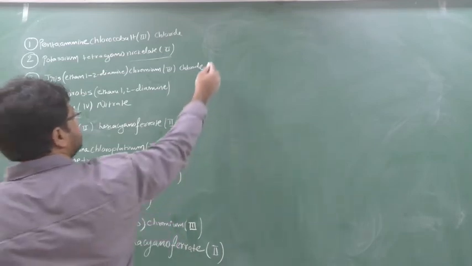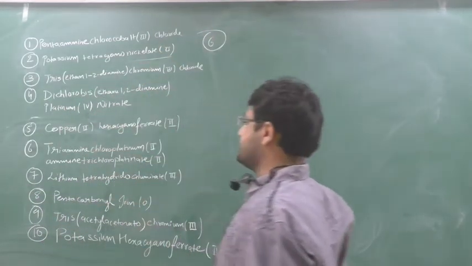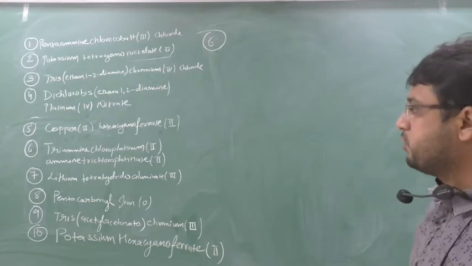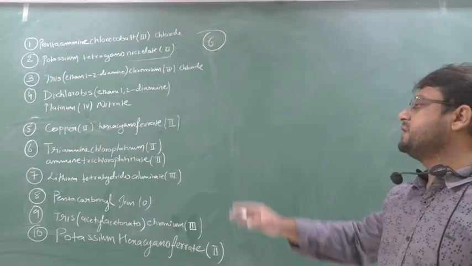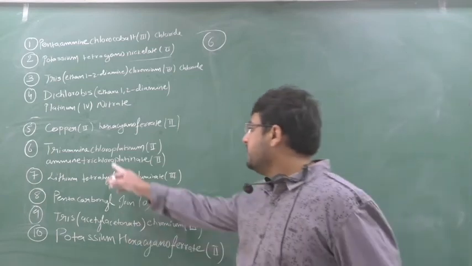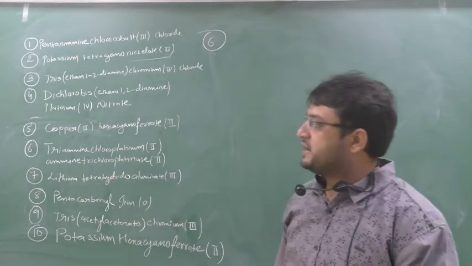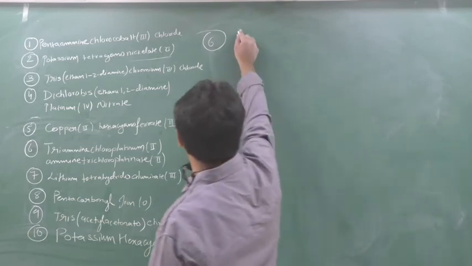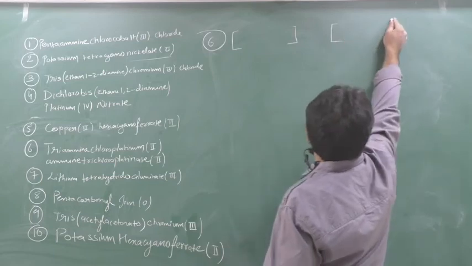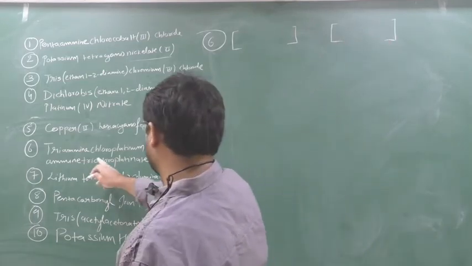Question number 6 says, see the 6. Triamine chloroplatinum 2, amine trichloroplatinate 2. This is the type of complex where cation and anion both are complex. This is the example where cation and anion both are complex. So first we write down this cation, then we write down here the anion. So which is the cation here?